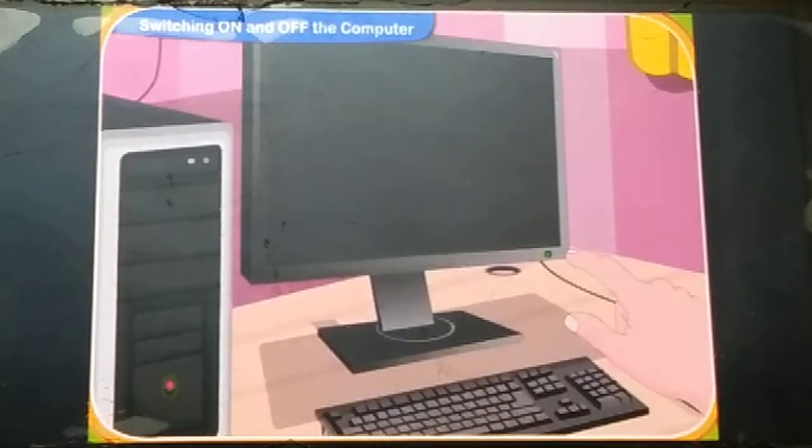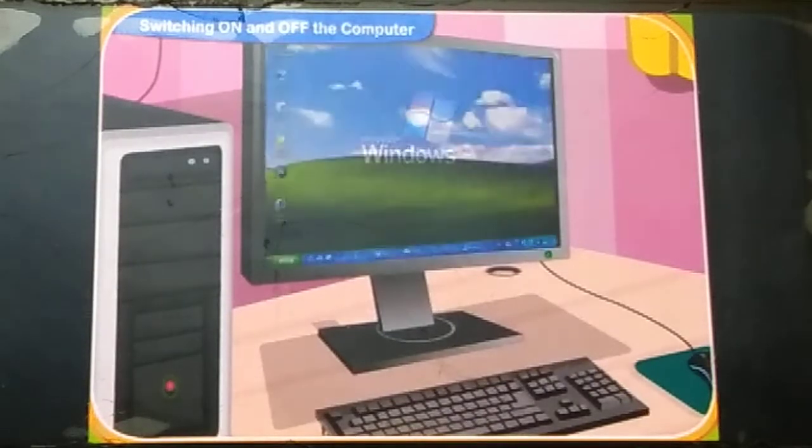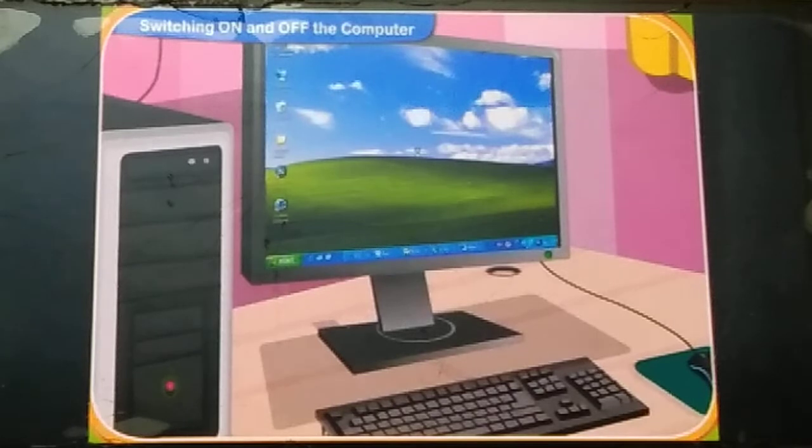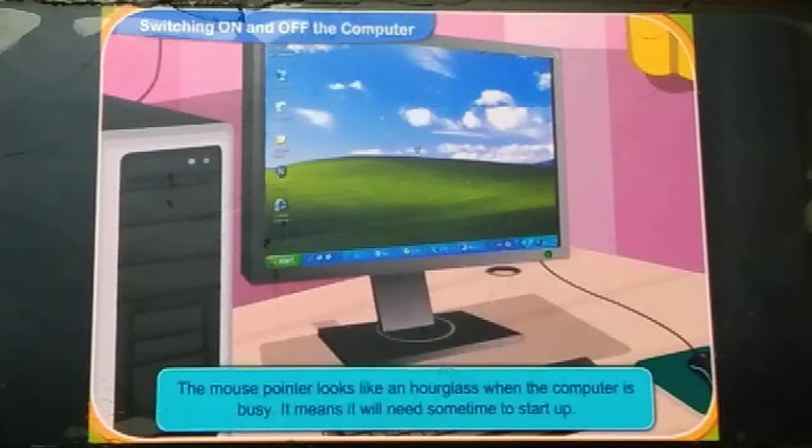In monitor and the CPU, we are connecting a CPU, the memory storage will be show in the computer. After starting the button, the windows will be open. This is the window which when we start the computer, the pictures will be like this only. And then the mouse pointer looks like an hourglass when the computer is busy, it means it will need some time to start up.